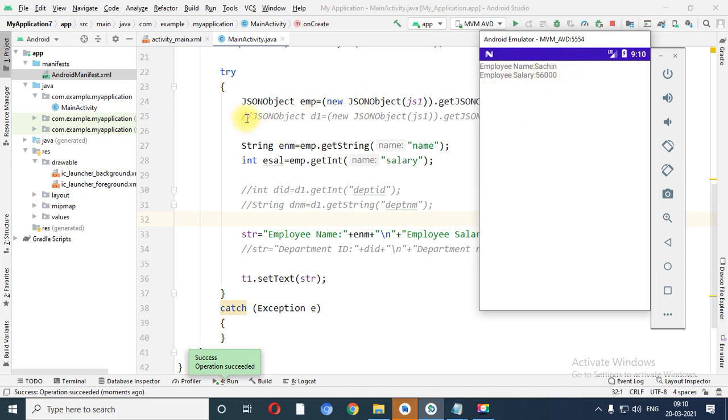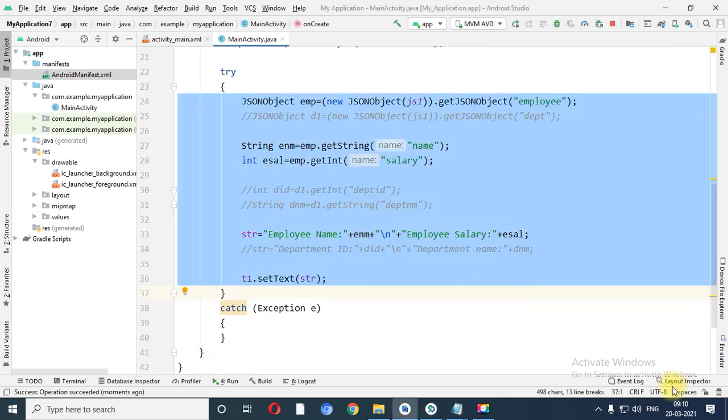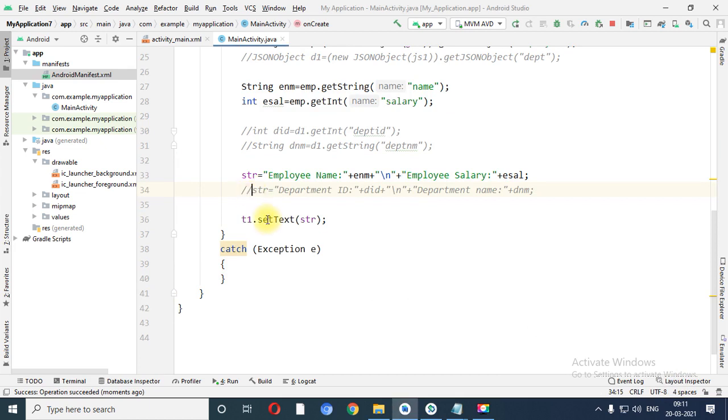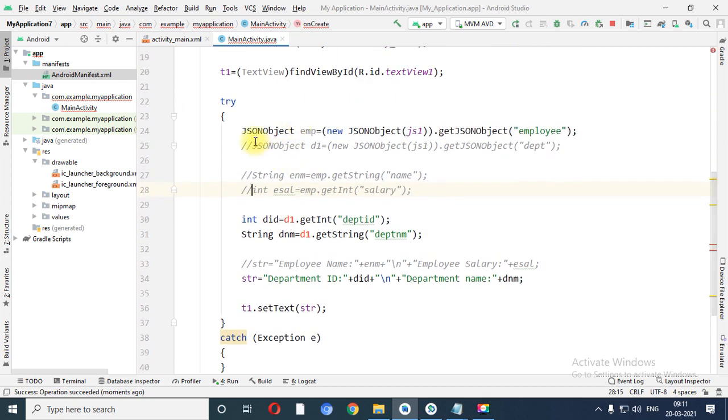Okay, now let me remove the comment line from this particular code. Instead of employee, I want to display the content of department. So whatever code we have written with the employee, let us remove that.